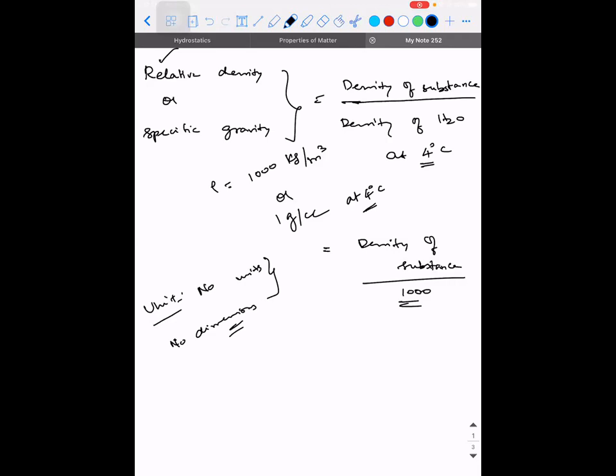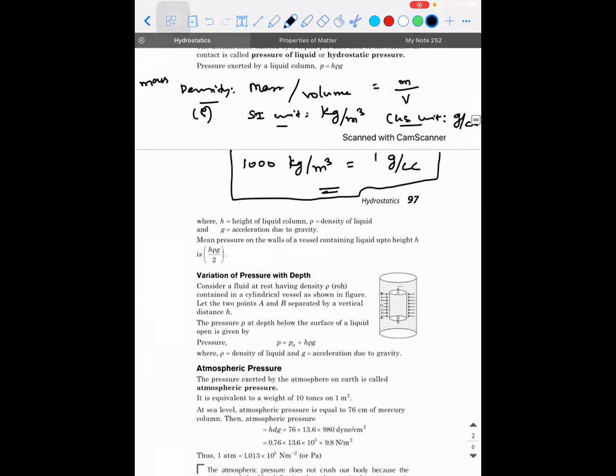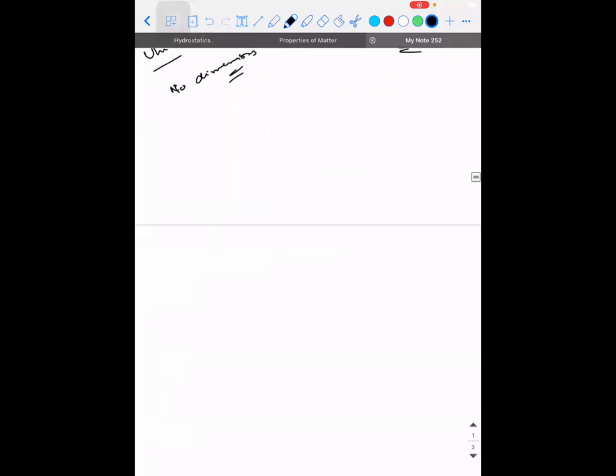Am I clear, guys? Shall I move on? Yes, sir. Okay. Listen. The next concept is variation of pressure with respect to depth. If you take a liquid column, the pressure will vary with respect to depth. We know this fact, right? Then how is it going to vary?